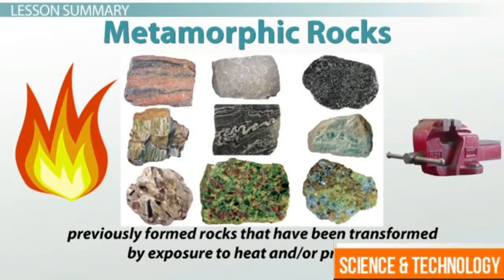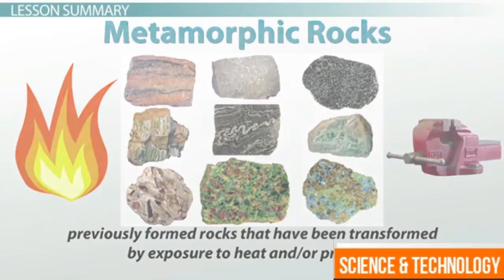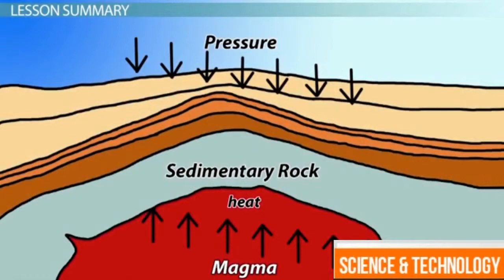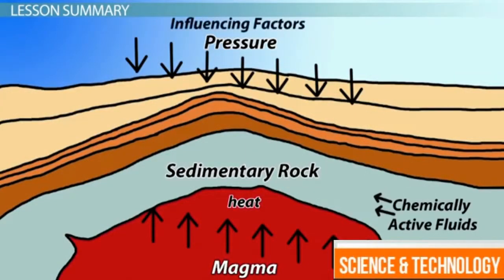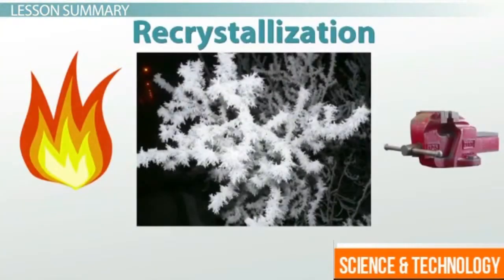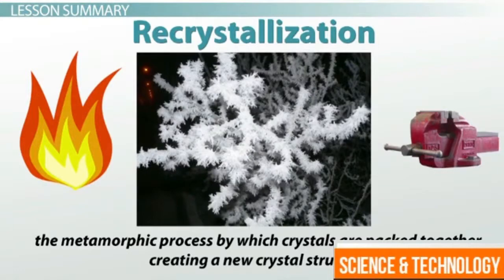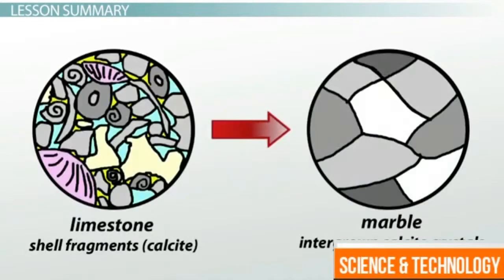Metamorphic rocks are previously formed rocks that have been transformed by exposure to heat and/or pressure. Along with heat and pressure, we see that chemically active fluids are also one of the influencing factors that can transform pre-existing rock into metamorphic rock. Recrystallization is the metamorphic process by which crystals are packed together, creating a new crystal structure. With recrystallization, the mineral's size and shape may change, but the basic composition remains unchanged. This is seen when limestone recrystallizes into marble.